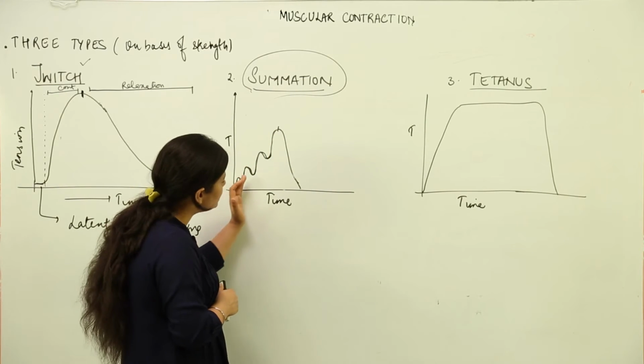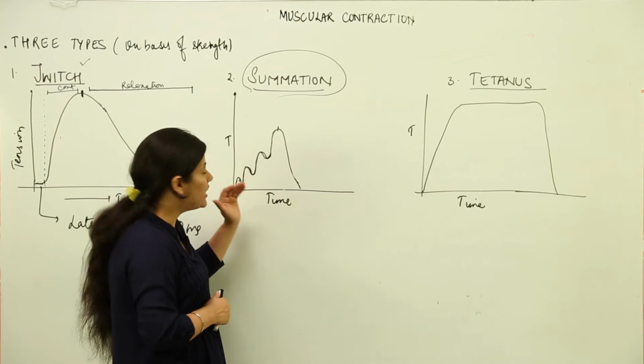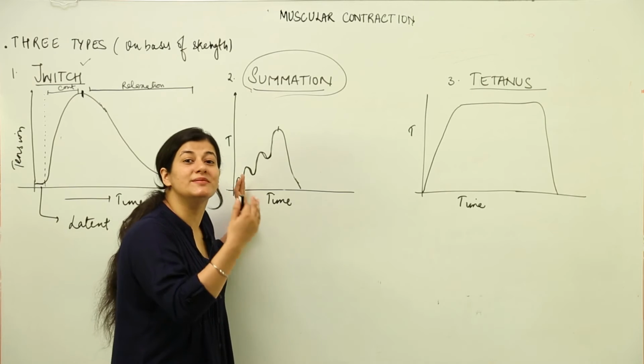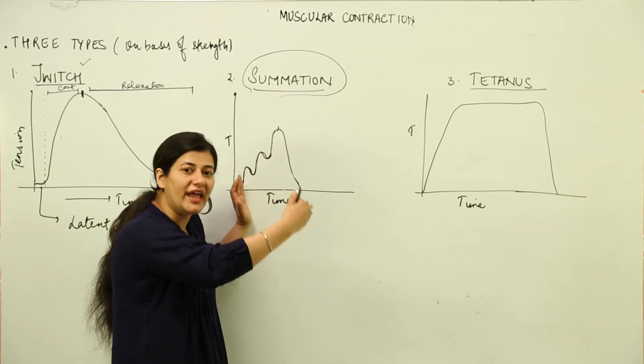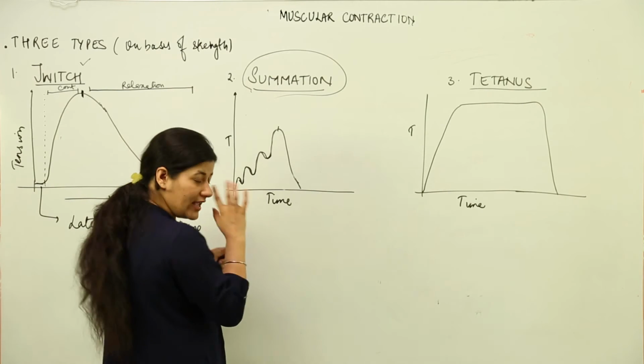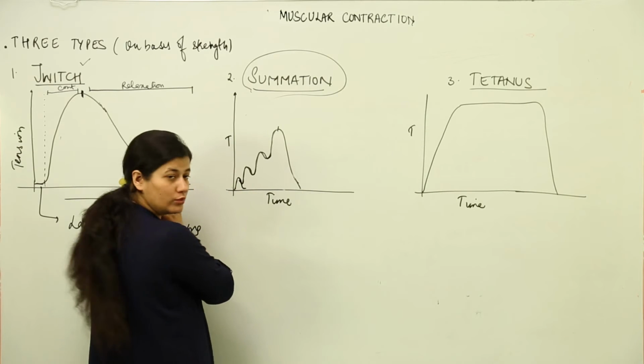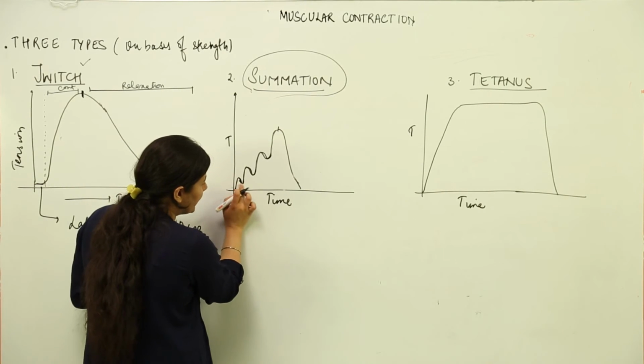In this way, the tension keeps on increasing because a single twitch is not completed. The muscles do not come to the entire relaxation stage. This point needs attention: if these were shown as twitches, this would be a small twitch and it would have come down to the relaxation stage, but it does not.